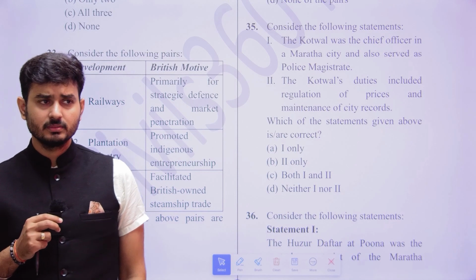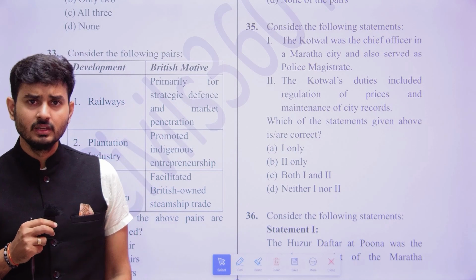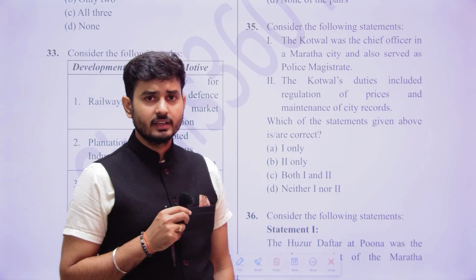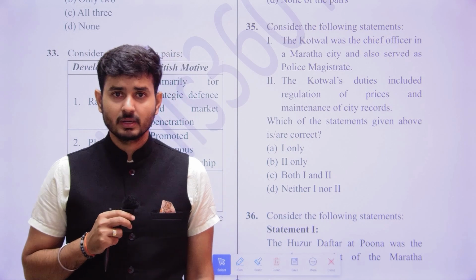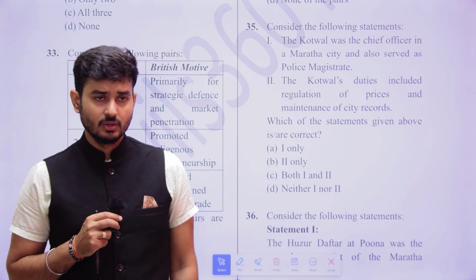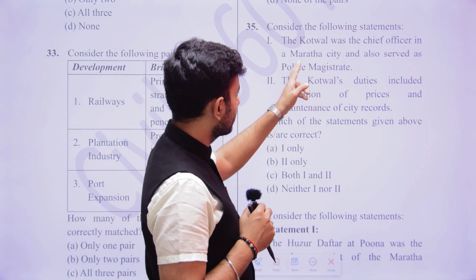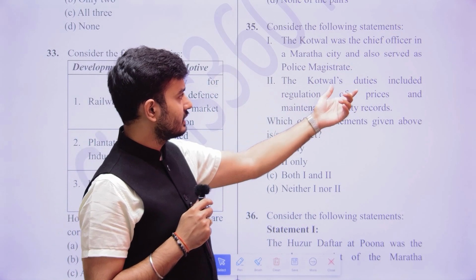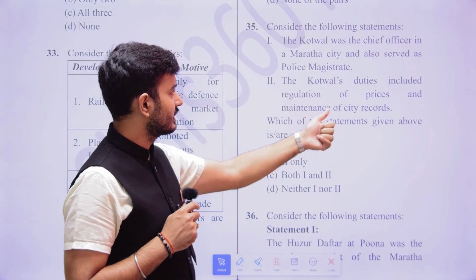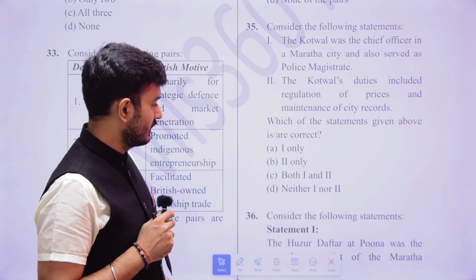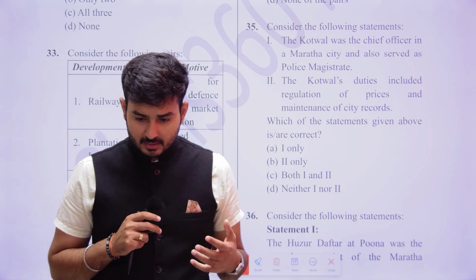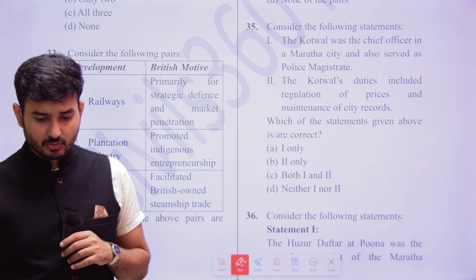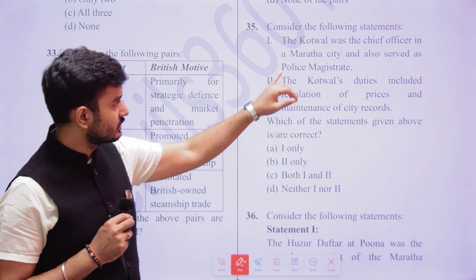So who were the Marathas? They were basically the Peshwas, the Scindias, the Holkars, the Bhosles and the Gaikwads. If you have looked into the administration of the Marathas, you can very well solve this question. The Kotwal was the chief officer in the Maratha city and also served as the police magistrate, and the Kotwal's duties included regulation of prices and maintenance of city records. Now always look at whether these things are complementary in nature or not.